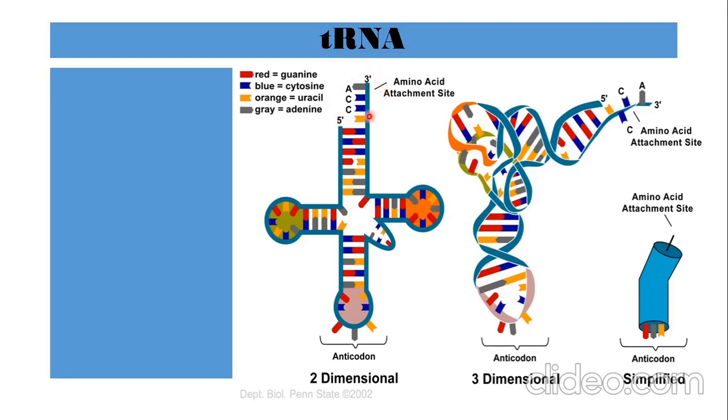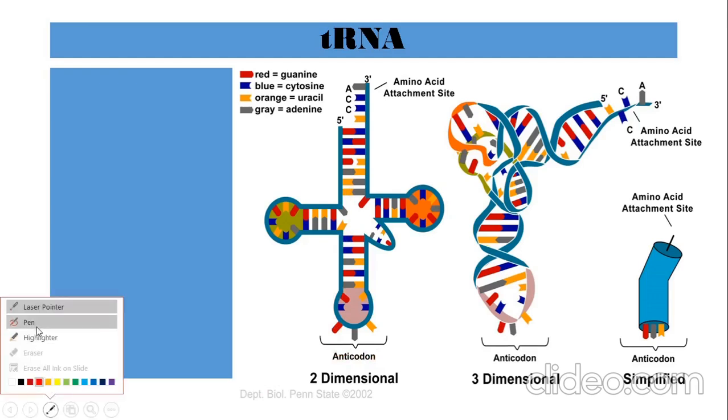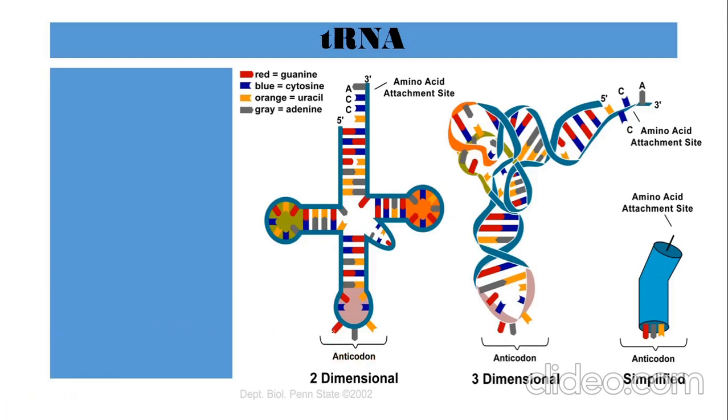Now there are 20 types of tRNAs for 20 types of amino acids. That means for each amino acid there is a specific tRNA. What will determine which amino acid links to which type of tRNA? That will be determined by the anticodons. What are anticodons?